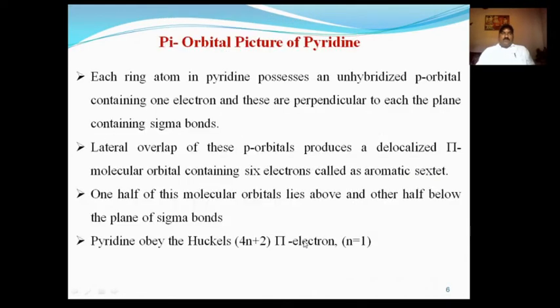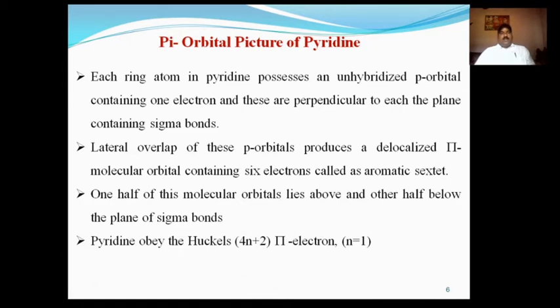electrons. Now the next part, pi orbital picture or structure of pyridine. In the pi orbital, each ring atom, that means carbon as well as nitrogen atom, possesses one unhybridized p orbital which contains one electron.